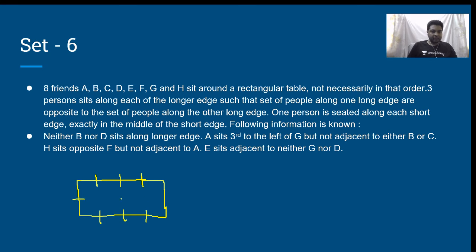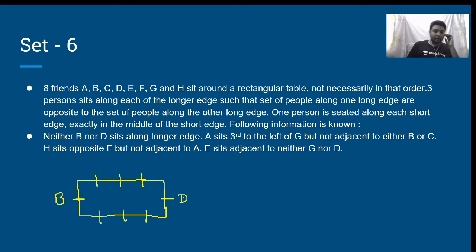One person each along the shorter edge. Neither B nor D sits along the longer edge, which means B and D have to sit along the shorter edge only. So because I'm starting on a clean slate, I can write B over here, I can write D over here.